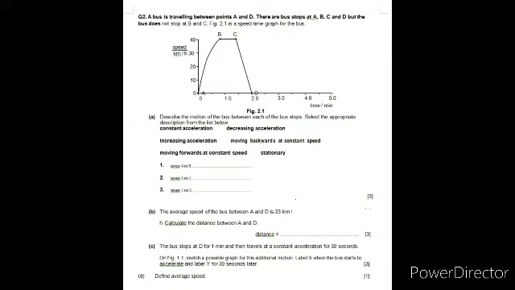Part A is, describe the motion of the bus between each of the bus stops. Select the appropriate description from the list. The words are all given, and you have to use these in the answers. The words are constant acceleration, decreasing acceleration, increasing acceleration, moving backward at constant speed, moving forward at constant speed, or stationary.